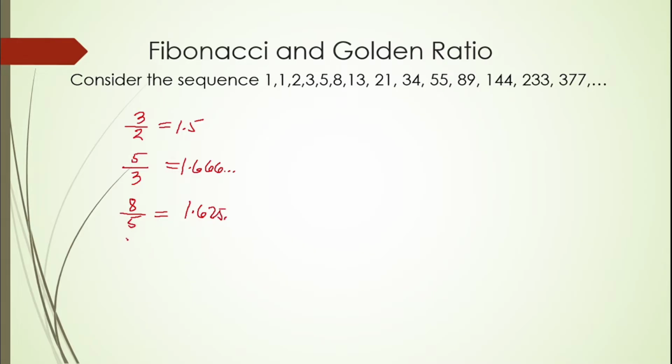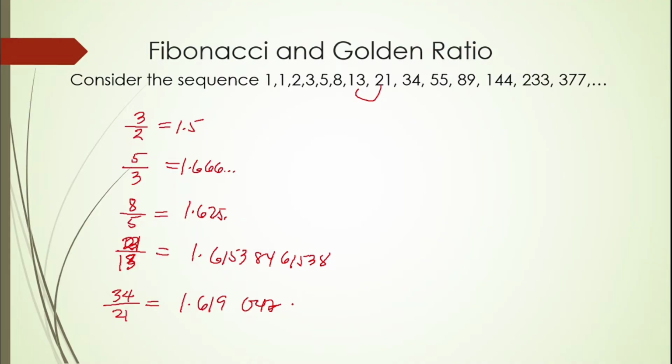And we have 13 divided by 8. Then 21 divided by 13, that is equal to 1.6153846158 based on calculator. Next we have 34 divided by 21, which on the calculator is 1.619047619.